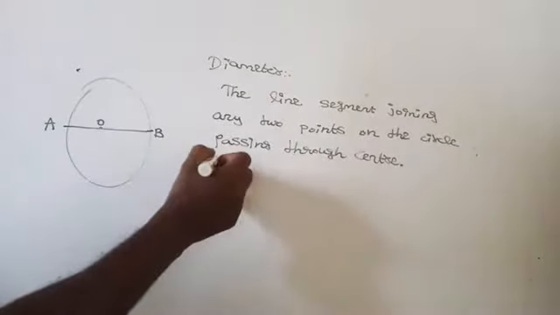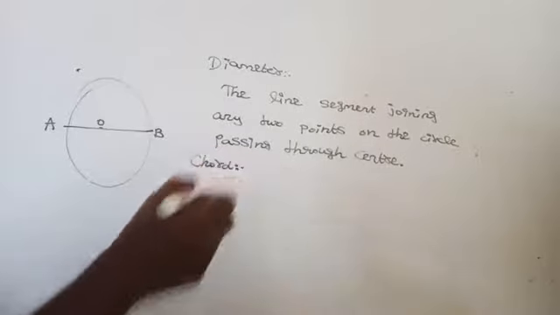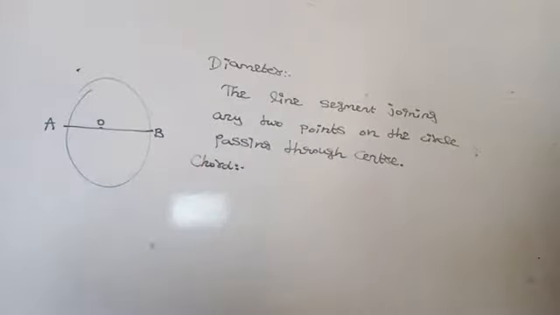Then what is meant by chord? Chord is nothing but the line segment joining any 2 points on the circle. It need not be passing through the center. If it is passing through the center, then it is called as what?